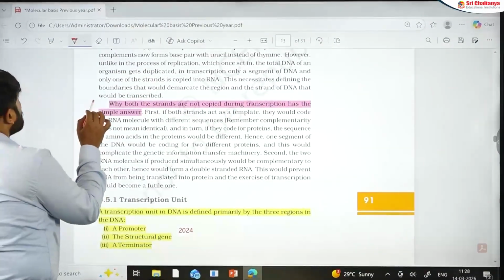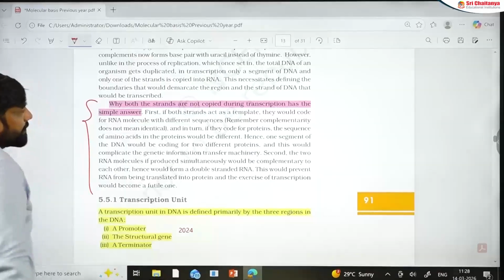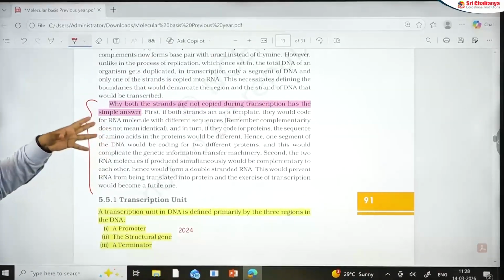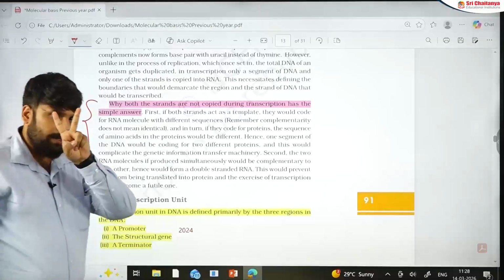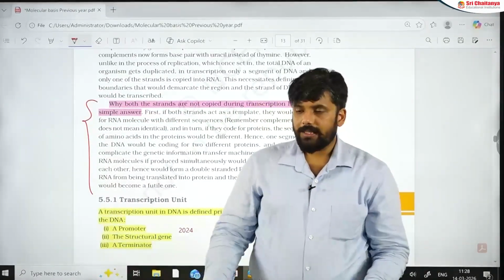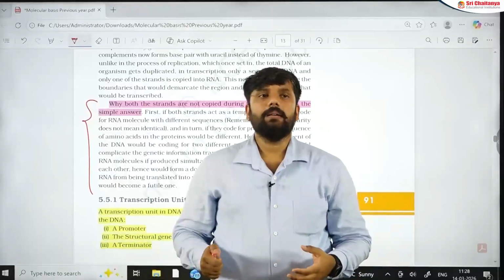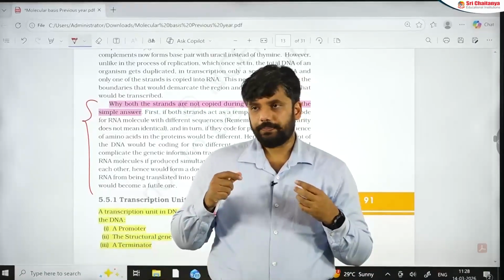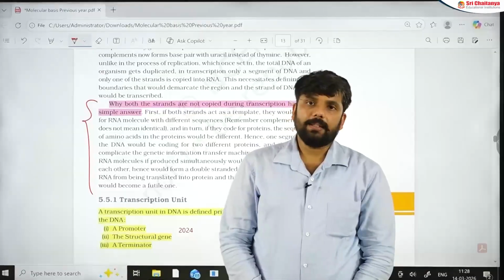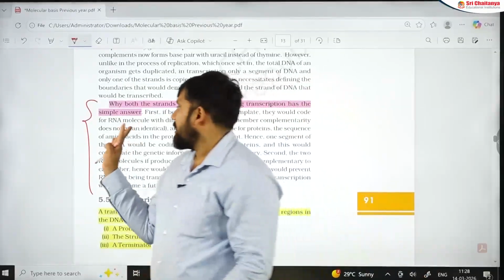This is a very important paragraph, this one. Why are both the strands of DNA not coded? NCERT has given two reasons. First reason was given as that it will further complicate the process, and the other reason is that they will make an RNA which will actually connect to each other, make a double strand RNA, and it will become useless. That is what is given here.